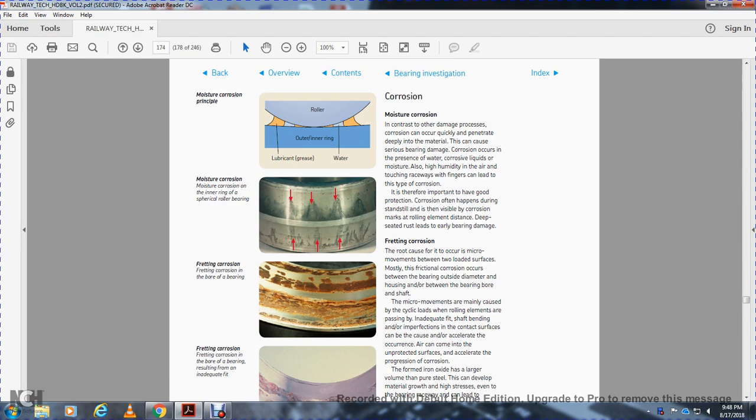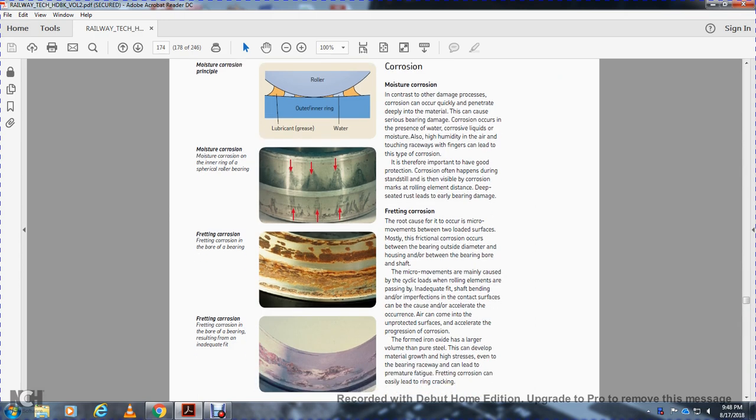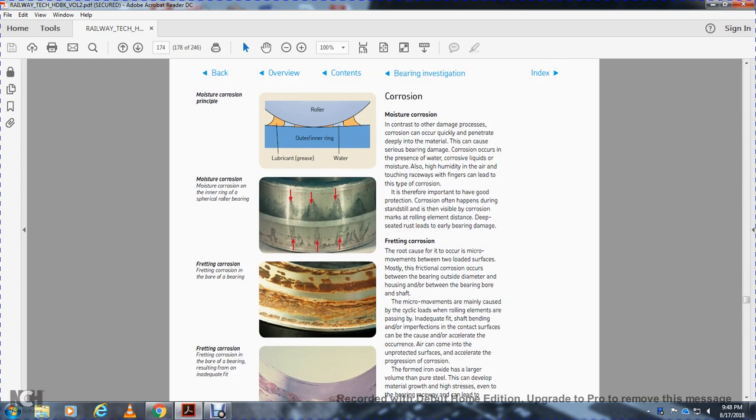Or show the moisture corrosion, the principle of moisture corrosion on the inner ring of a spherical roller bearing. Fretting corrosion over the bore of the bearing, resulting from an inadequate fit. Moisture corrosion, in contrast with fretting corrosion, can occur with pressure deep in the material. Corrosion can occur with the presence of water, liquid, moisture, and also high humidity in the air. Touching the raceway with the fingers can leave the start of corrosion.